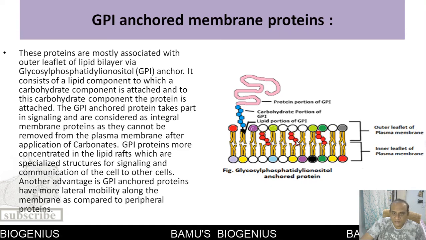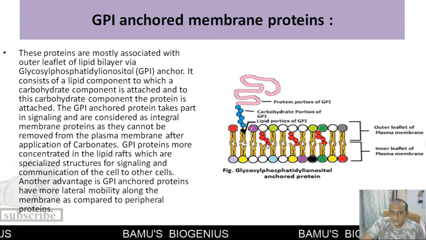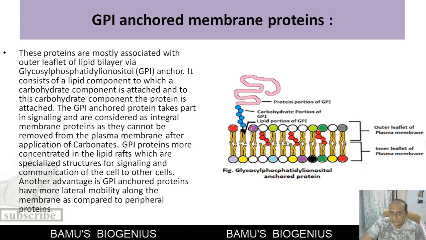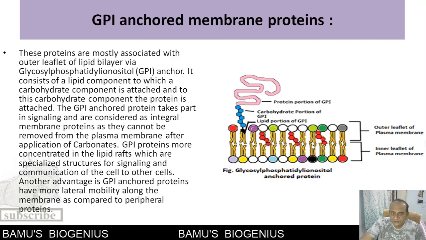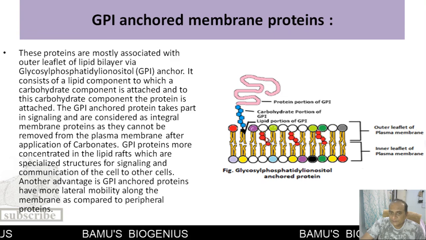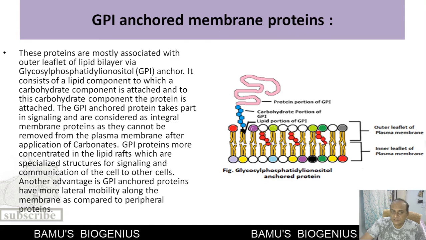These GPI anchored proteins are mostly concentrated in lipid rafts, which are specialized structures for signaling and communication between cells. Another advantage is that they show more lateral mobility, so they can move more through the plasma membrane as compared to peripheral membrane proteins. So these are the GPI anchored membrane proteins.